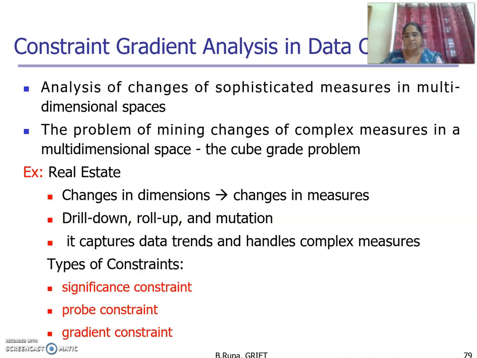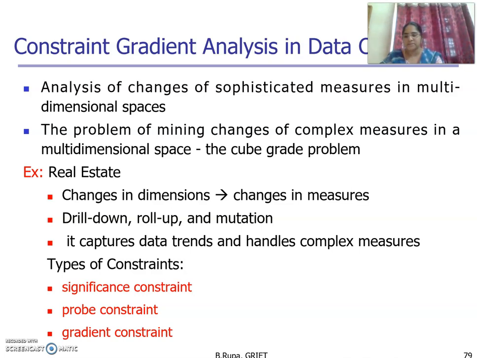A probe constraint selects a set of cells, generally called probe cells, from all of the possible cells as starting points of examination, because the cube grade problem needs to compare each cell of the cube with other cells that are a specialization, generalization or mutation of the given cell. It extracts pairs of similar cells associated with big changes in the measure in a data cube. If there are big changes, then we go for the probe constraint.